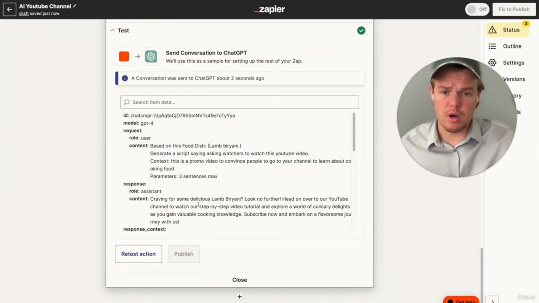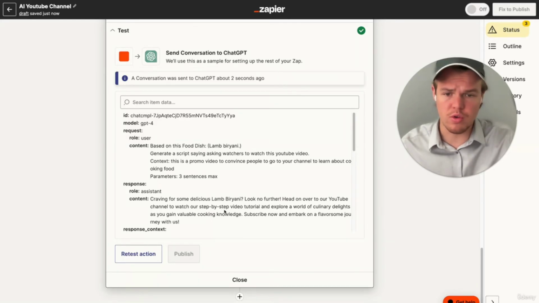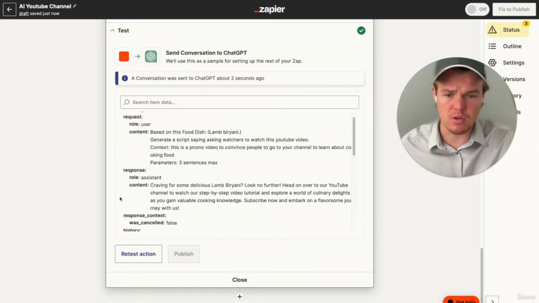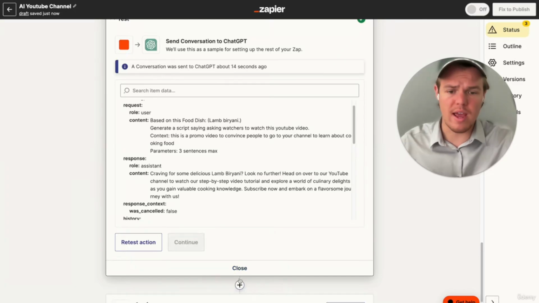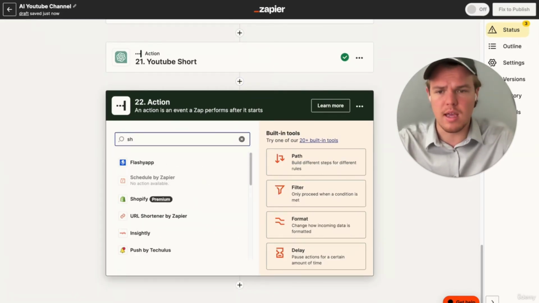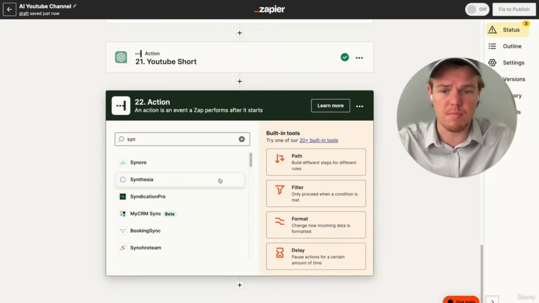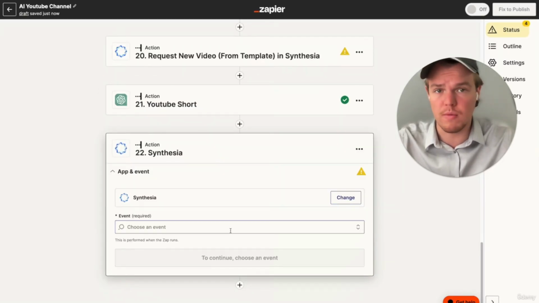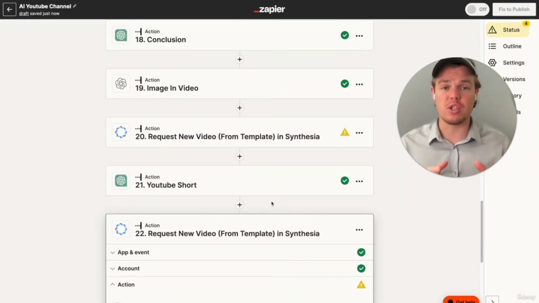Perfect. So we got our script for our short: craving the delicious lamb? Look no further. Head over to our YouTube channel to watch a step-by-step video tutorial and so on. Let's go ahead and add our final block to this Zapier flow, which is going to be another Synthesia block, but this is going to be used for the purpose of making that short. We have now officially created our Zapier flow when it comes to creating an AI YouTube channel.